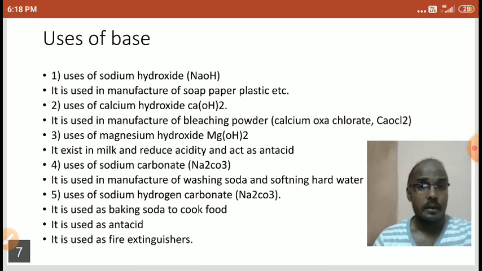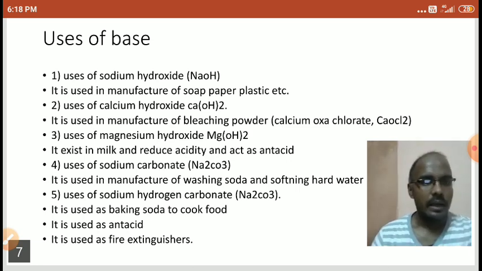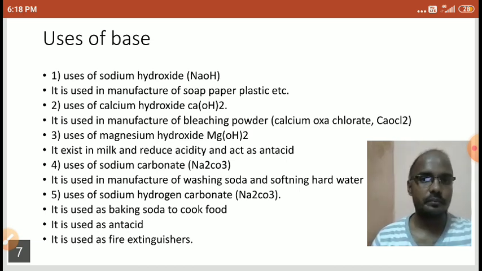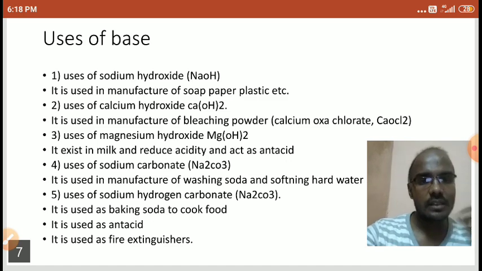Right students? And how acidity occurs, we have already discussed. If you take heavy, oily food, then excess HCl is produced in our stomach. Our stomach contains hydrochloric acid, and that hydrochloric acid concentration increases when we eat heavy oily food.